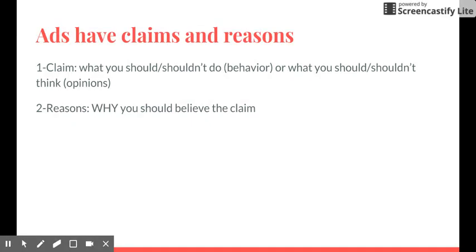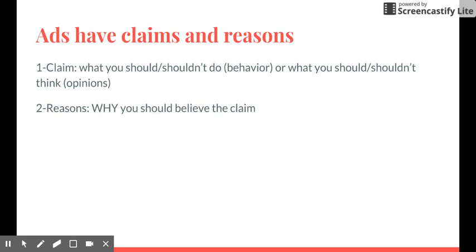A claim is what you should or shouldn't do, what they want you to do. That's behavior. So they could be claiming that you should engage in some behavior, usually buying something, or what you should or shouldn't think. Those are the claims in ads, and reasons are why you should believe them.